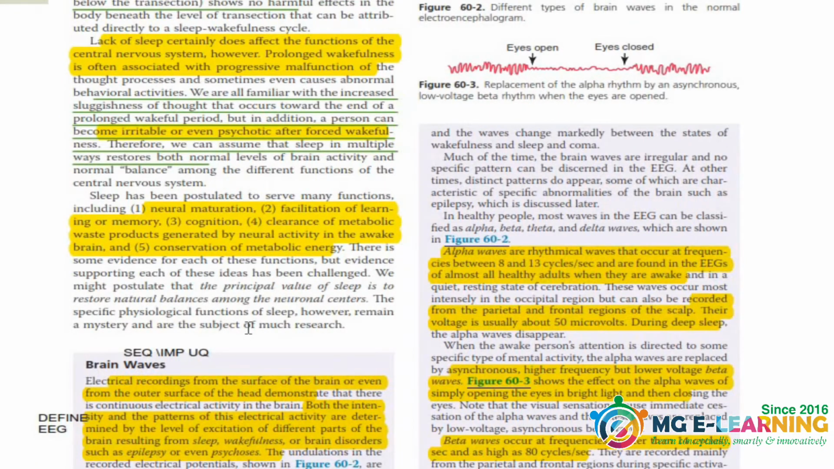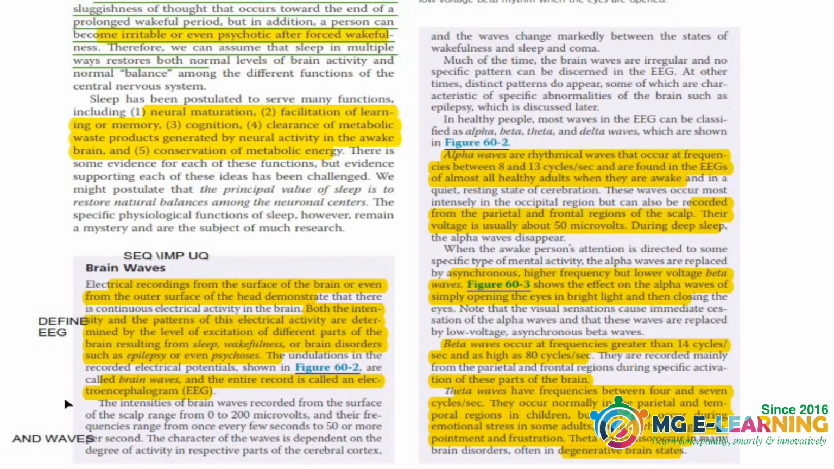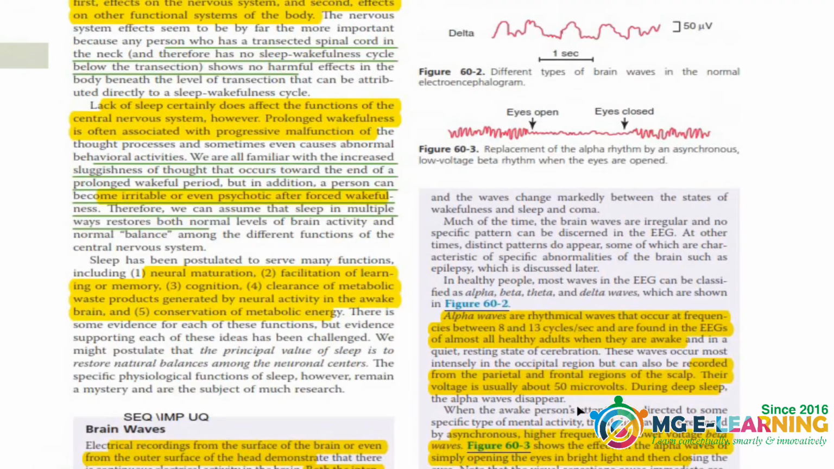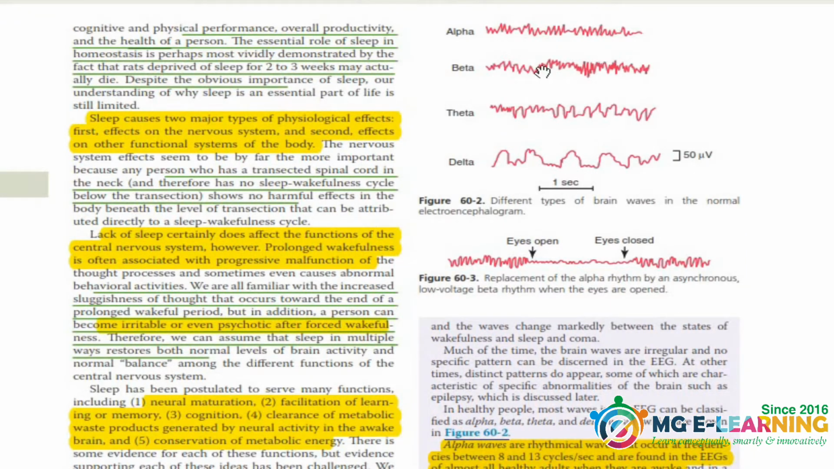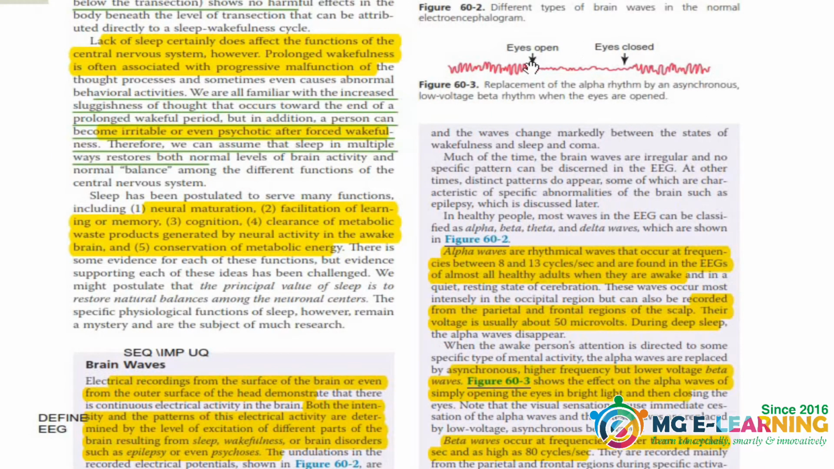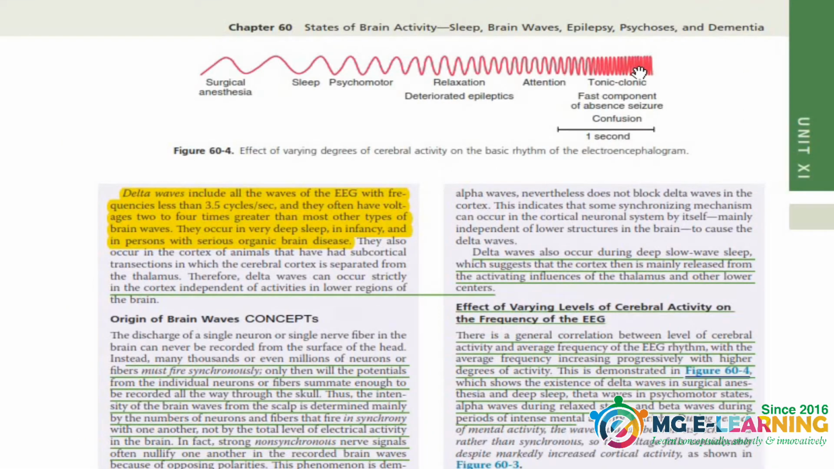Now the brain waves are very important for your SEQ. You have to define EEG in your SEQ and have to write about different types of waves, the alpha, beta. These all are written in this blue box and you have to do this diagram with the waves, okay? Like how they change when eyes are open and when eyes are closed. So you have to do this topic for your SEQ.